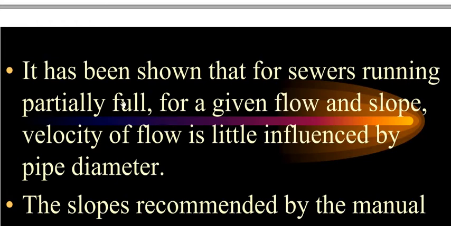Hence, for sewers running partially full for a given flow and slope, the velocity is little influenced, and otherwise the velocity will also be influenced by the pipe diameter.